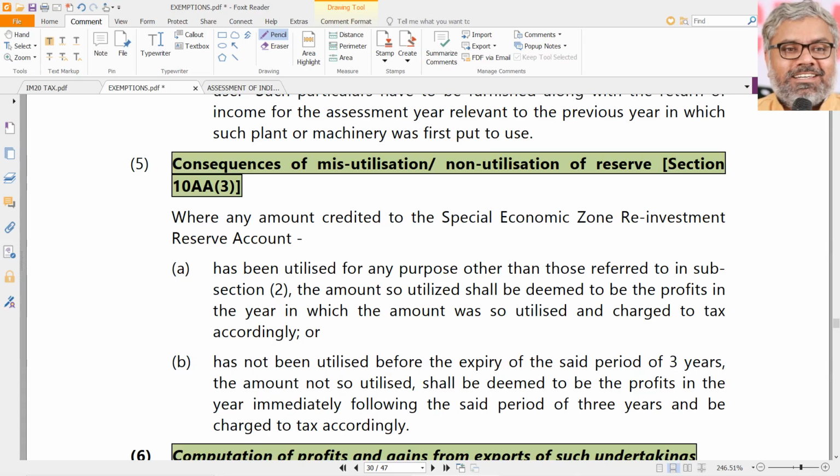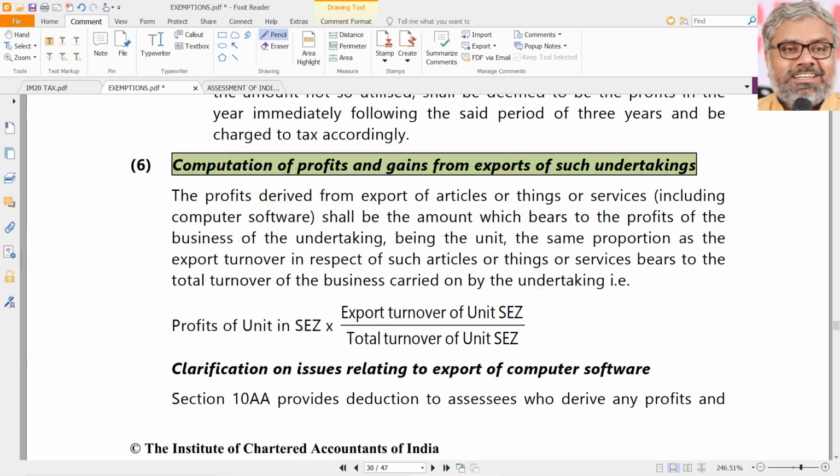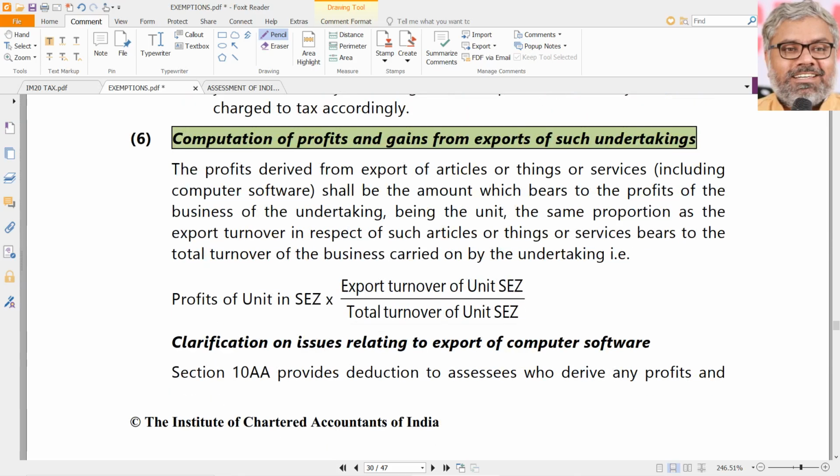And then naturally, if at all this misutilization or non-utilization happens, whatever earlier claimed as exemption will have to become taxable. That's it. That is about tax holiday for special economic zone export-oriented units.